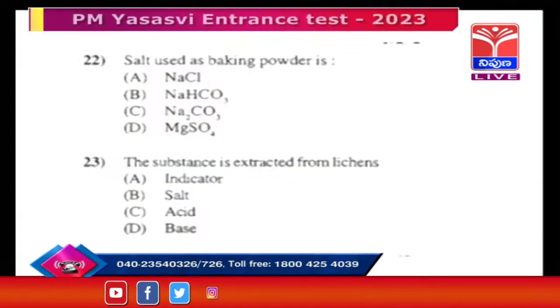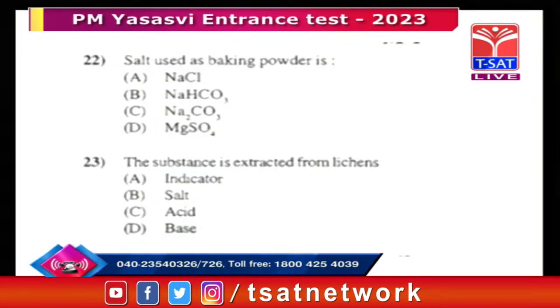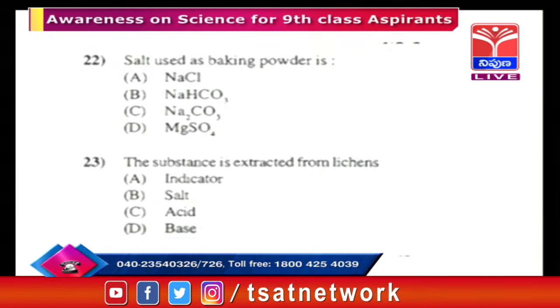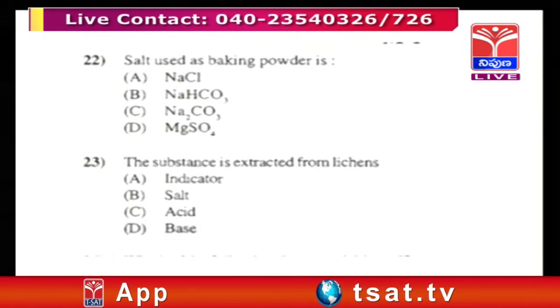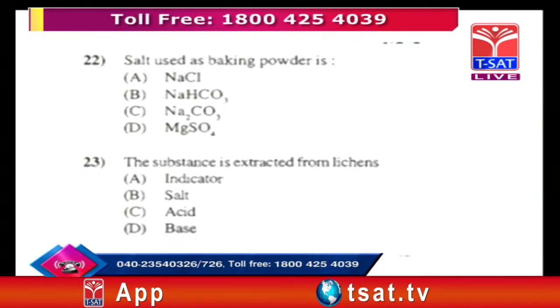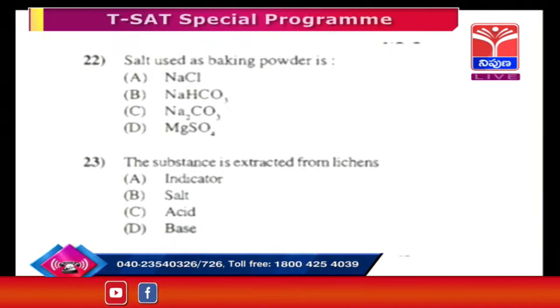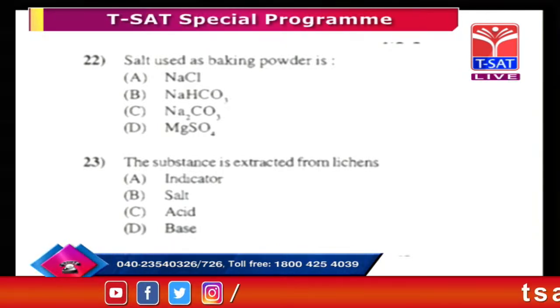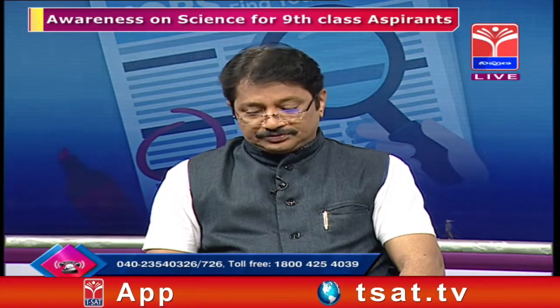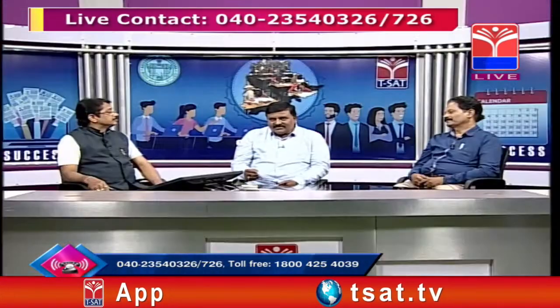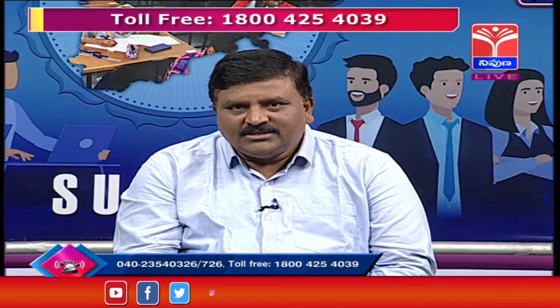So the answer is simple: from lichens, indicators are extracted, and they prepare blue litmus papers and red litmus papers. Here the options are indicator, salt, acid, base. It's not a salt, it's not an acid, it's not a base. Clearly it's an indicator, and generally it is used to tell whether an area is highly polluted or not. And one more thing, sir: indicators are a very important area regarding questions.